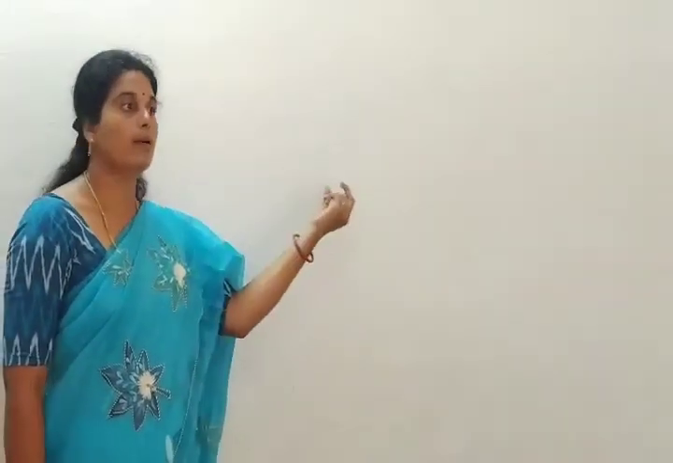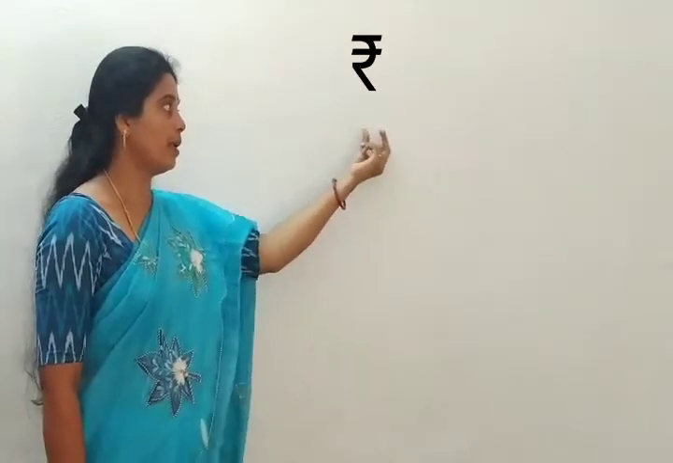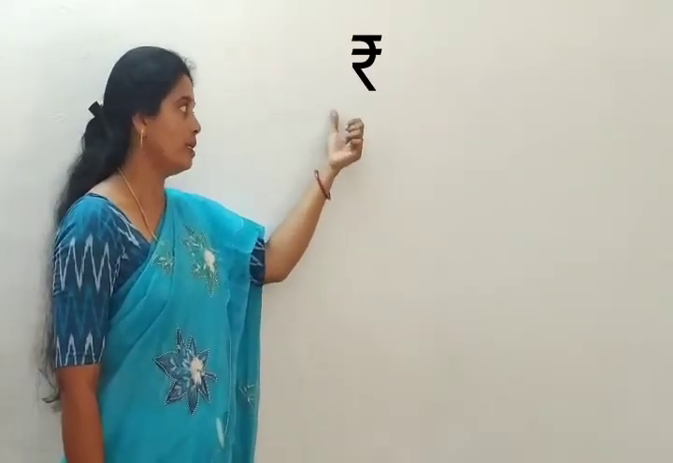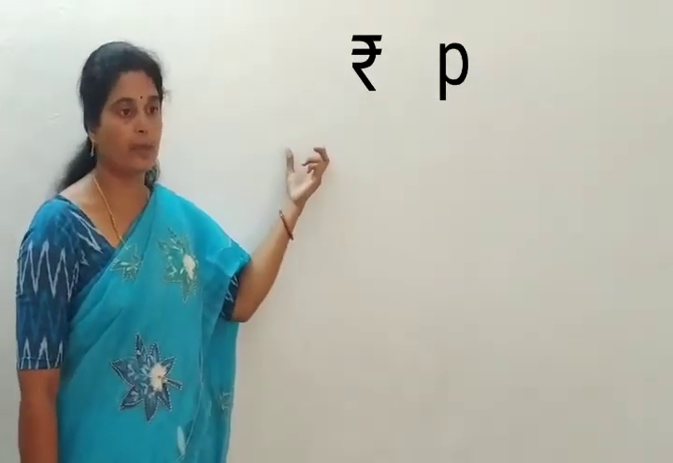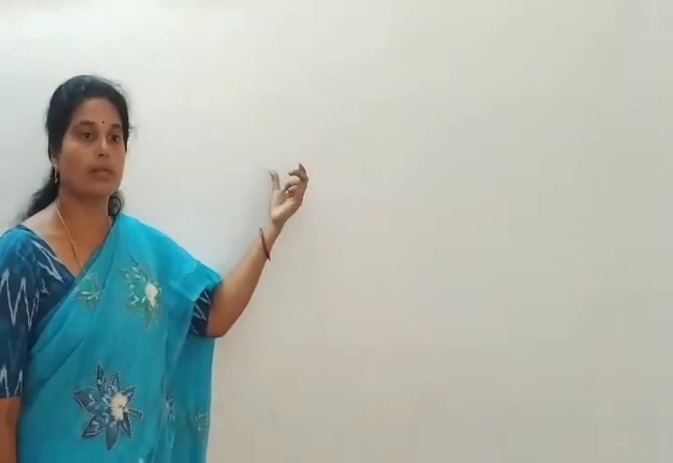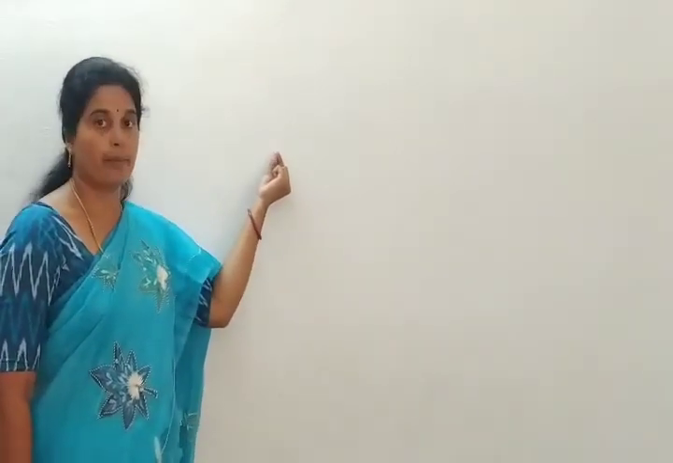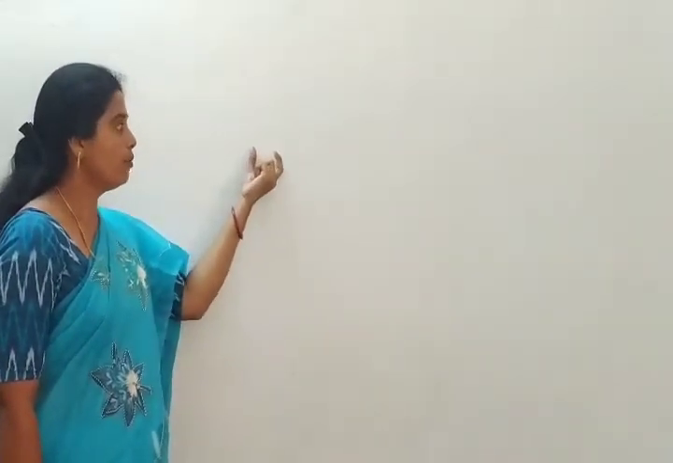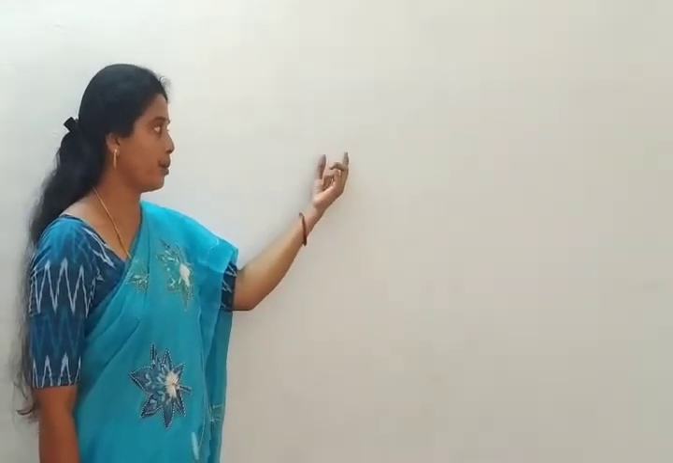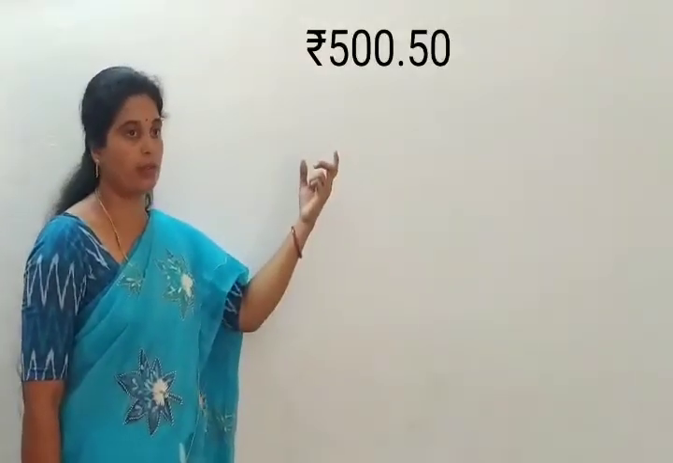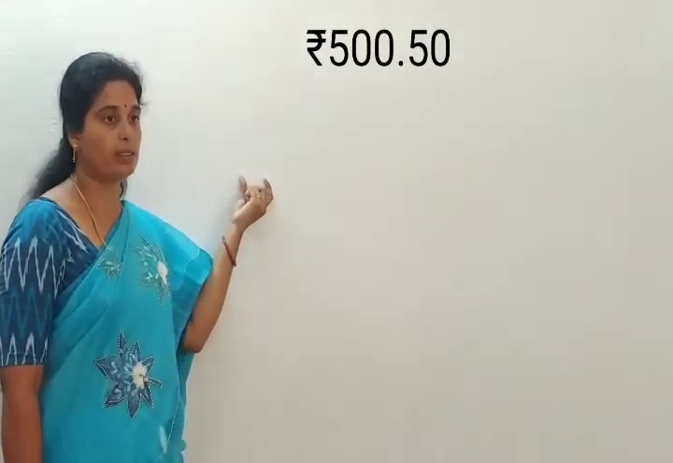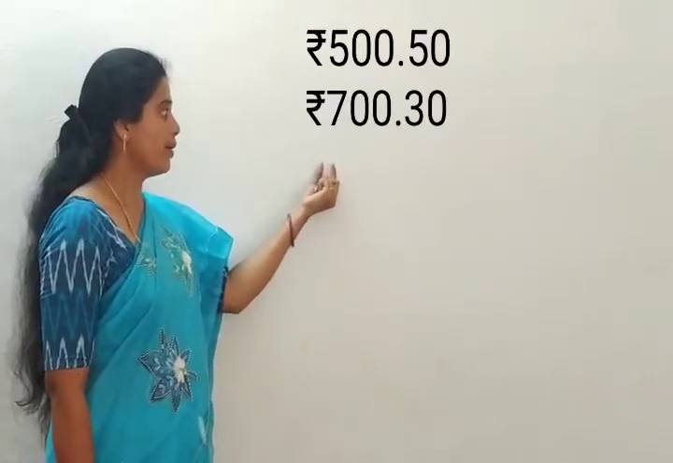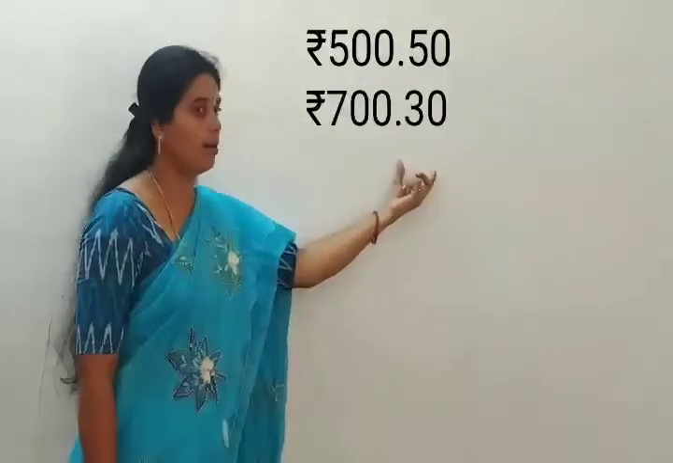One more example I can say to you. Here we can divide money into one is rupees, one is pies. 1 rupee is equal to 100 pies, you know very well. Yes or no? That small example. Cost of one dress is 500 rupees, 50 pies. Cost of one more dress is 700 rupees, 30 pies.